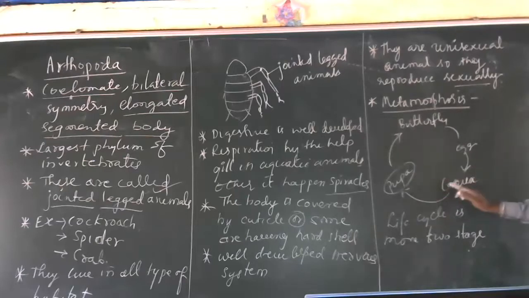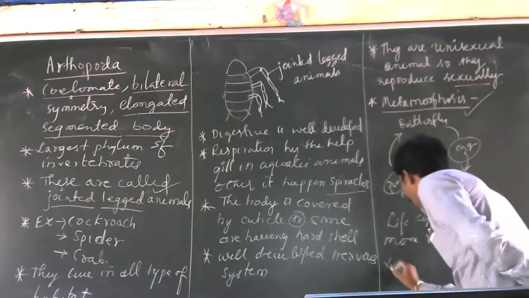This is called metamorphosis, meaning a transformation from egg to adult. If the life cycle of the organism includes more than 2 stages, then it is called a metamorphosis. That metamorphosis is seen in this group of animals.